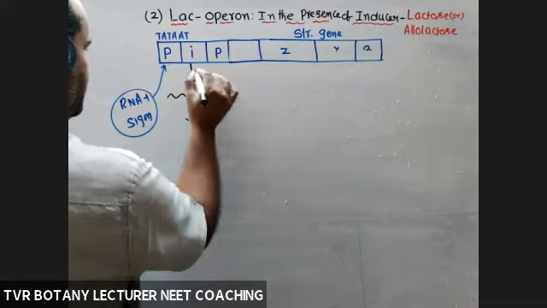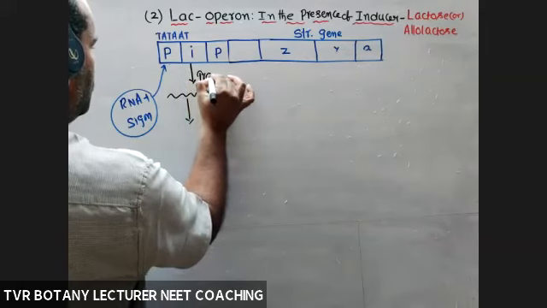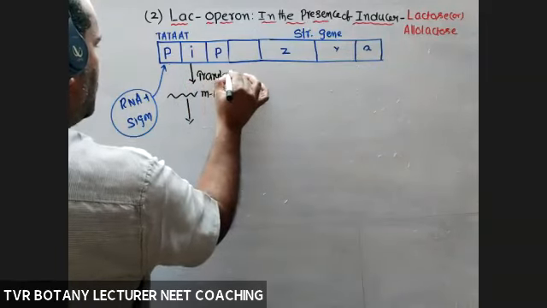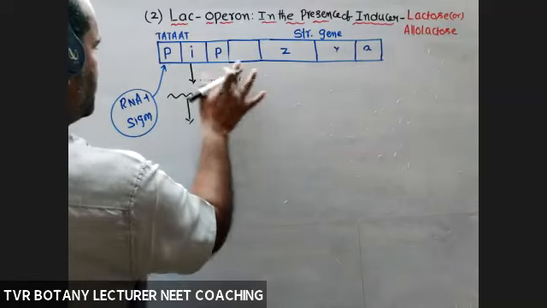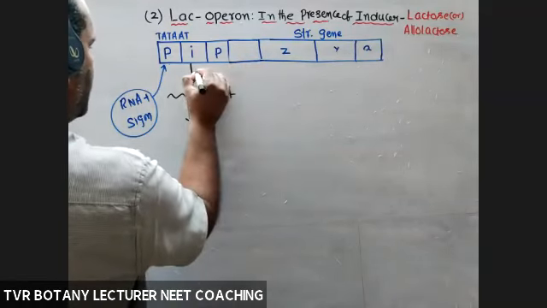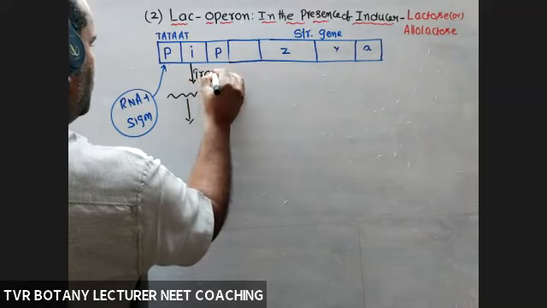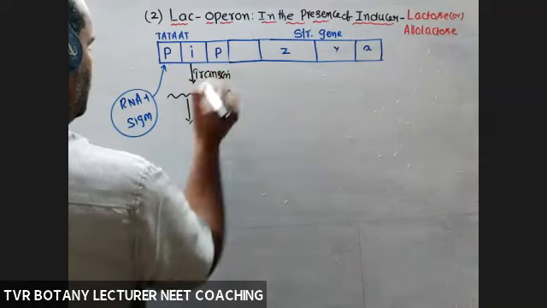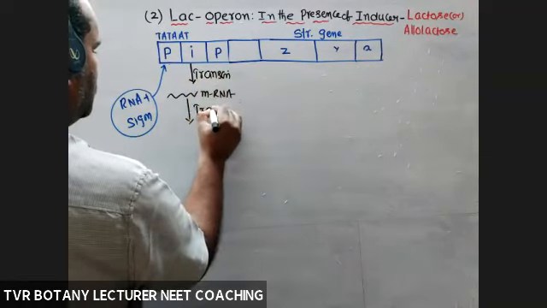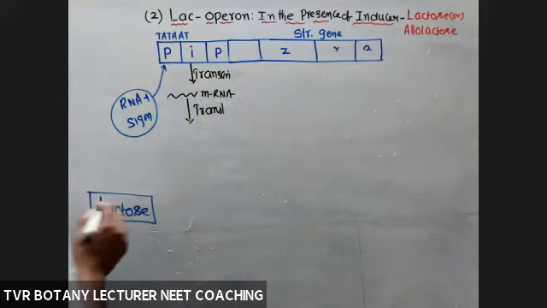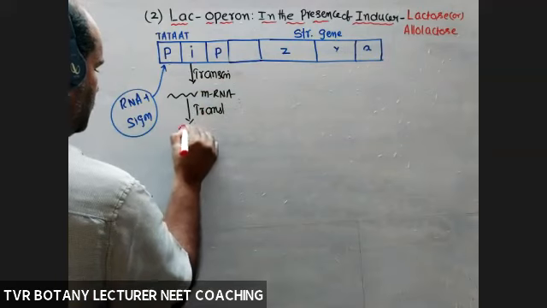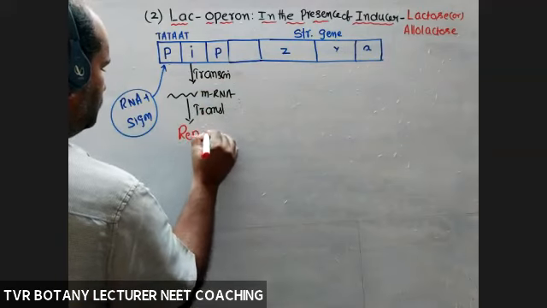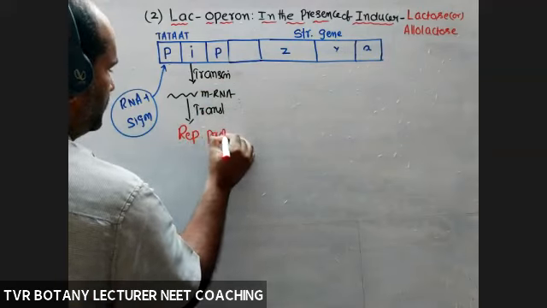Next, translation. Transcription and translation give the repressor protein, RP.